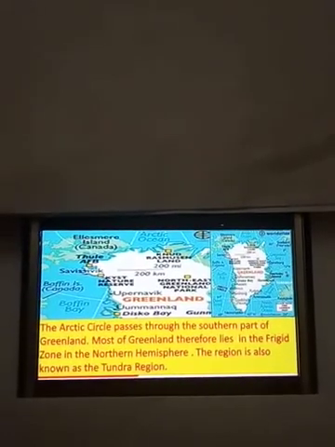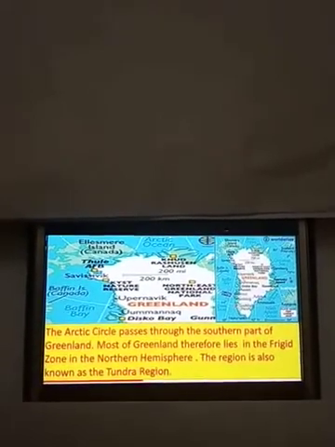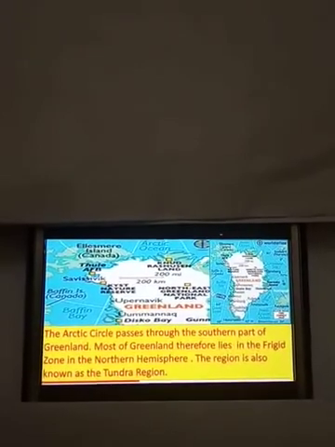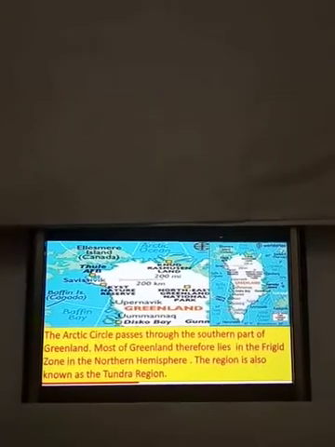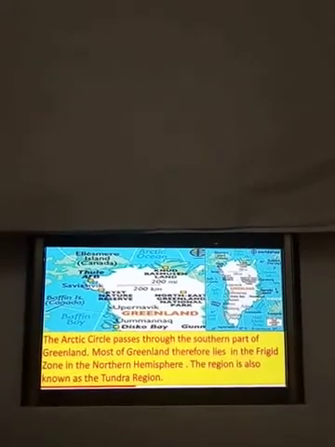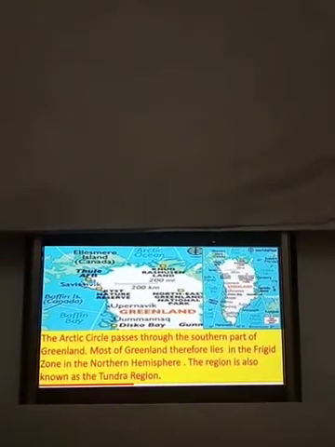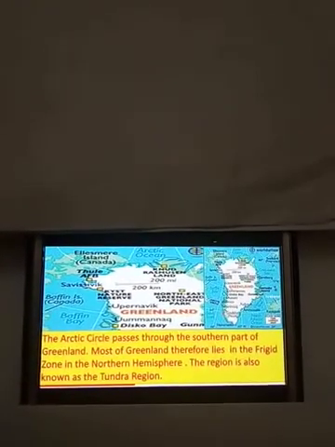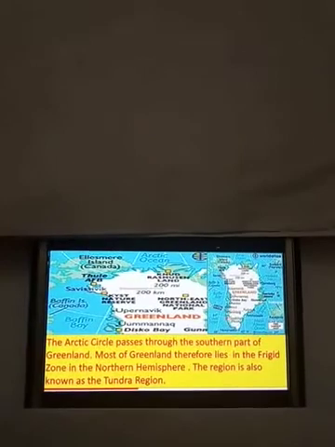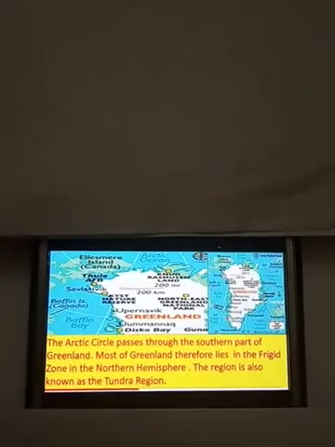Moving further about Greenland. Greenland lies in the frigid zone of the northern hemisphere. Where does it lie? In the frigid zone of the northern hemisphere. It is the world's largest island country. Greenland is situated towards the northeast of Canada and is separated from the islands of Canada by two water bodies. What are they? The Baffin Bay and the Davis Strait. The Arctic Circle passes through the southern part of Greenland, so most of Greenland lies in the frigid zone of the northern hemisphere. This region is also known as the tundra region.